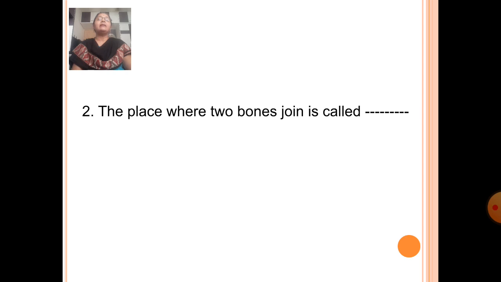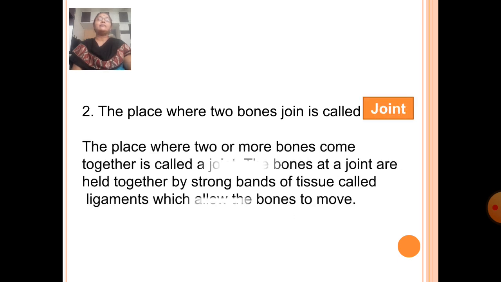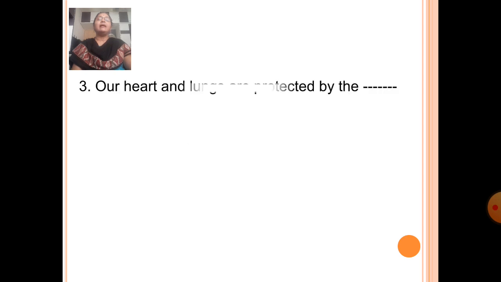Next fill in the blank. The place where two bones join is called dash. Answer is joint. The place where two or more bones come together is called joint. The bones at a joint are held together by strong bands of tissue called ligaments, which allow the bones to move.